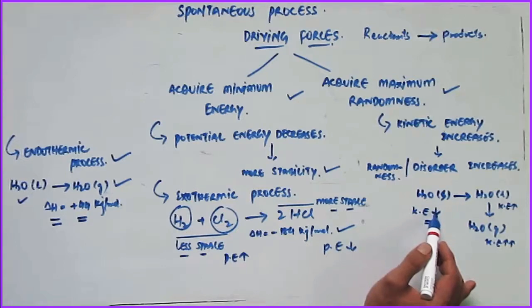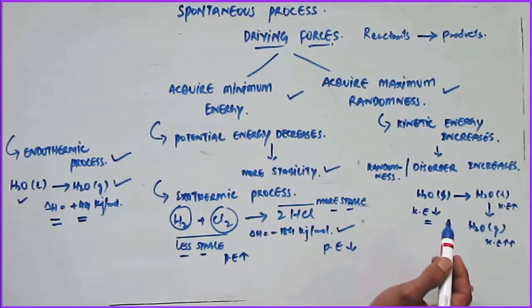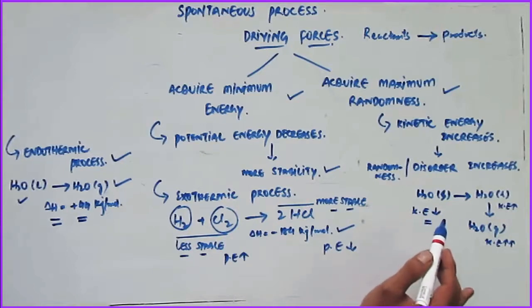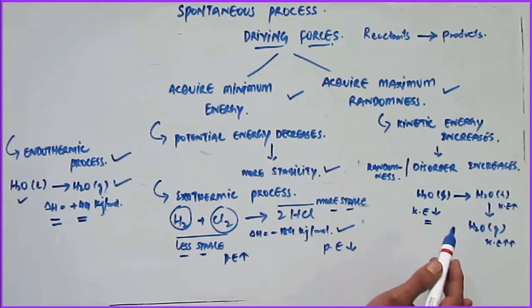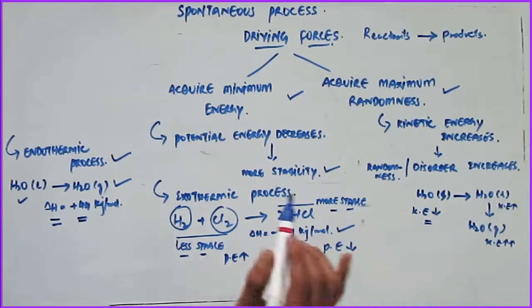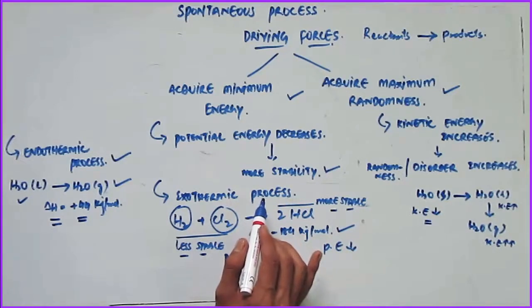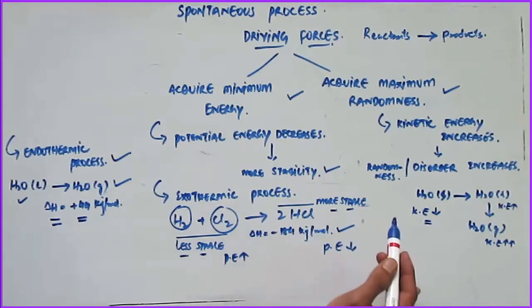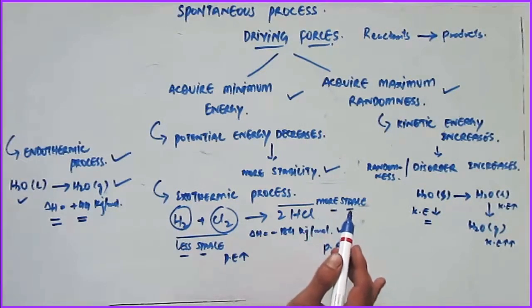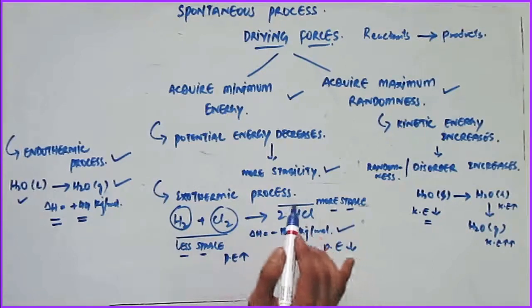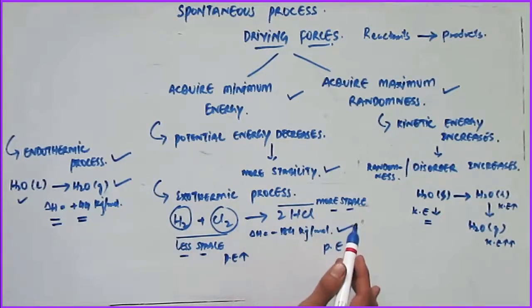To conclude, we can say a spontaneous process can occur in a particular direction when there is an increase in the randomness of the species. However, randomness is also not the sole criterion for the spontaneity of the process. So neither the decrease in potential energy nor the increase in randomness is the sole criterion for the spontaneity of the process. Both of them have to happen side by side.